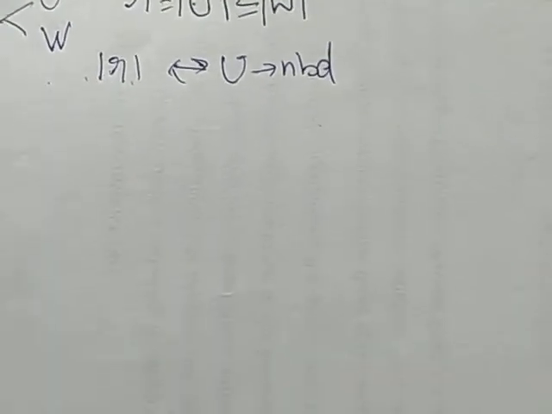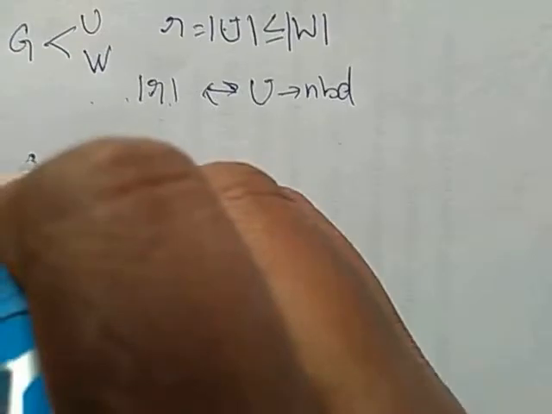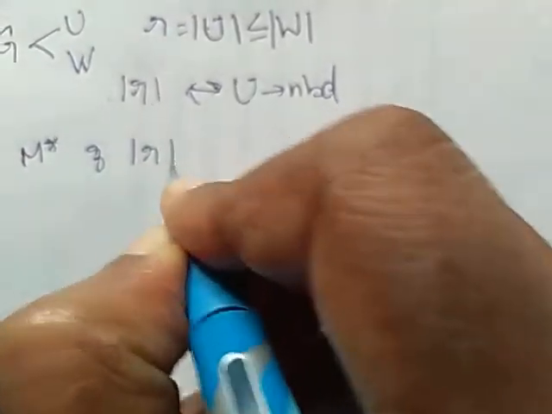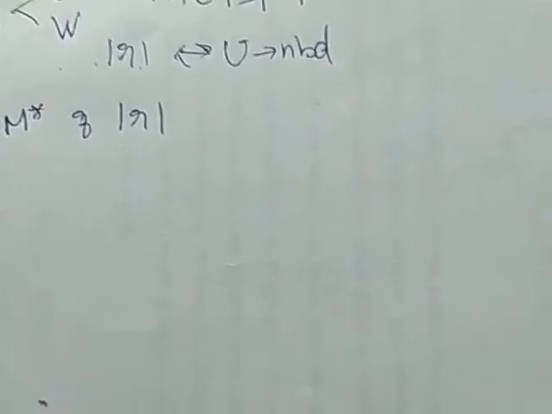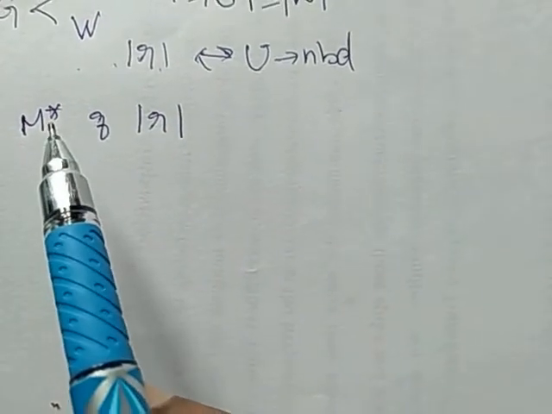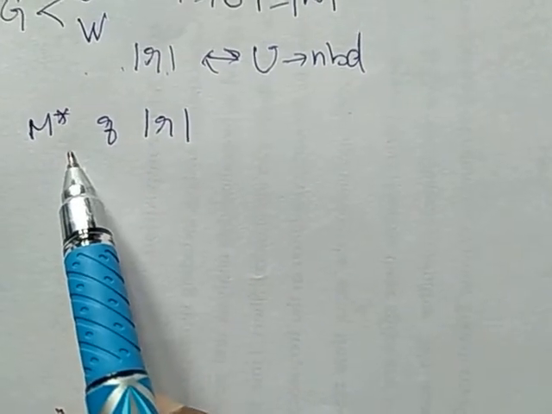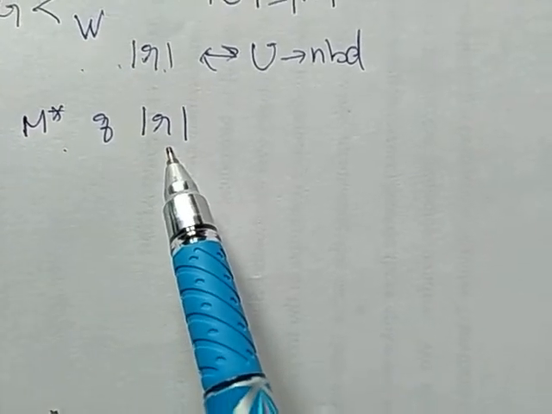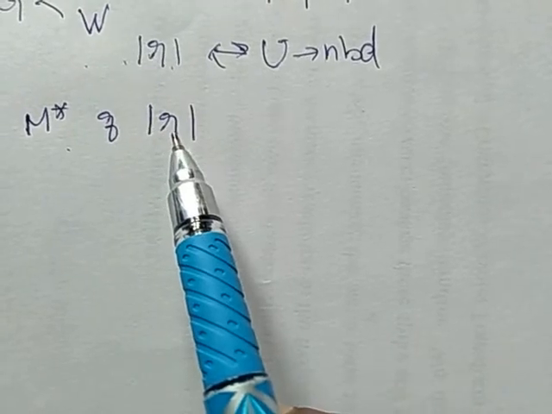Suppose G contains a matching M star of cardinality R. Now we have to prove U is a neighborhood set. So we are considering a matching. I am taking the matching as M star and it has R edges. Graph G has a matching of size R.